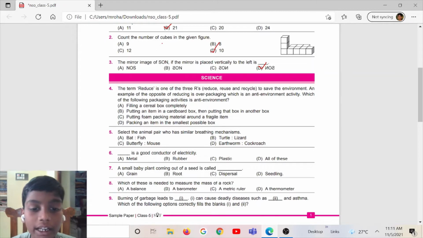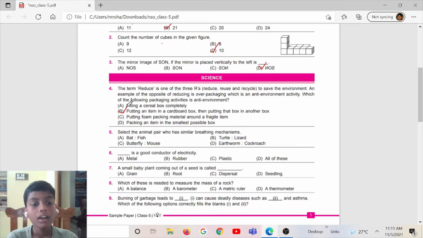Option B, putting an item in a cardboard box, then putting that box in another box. Option C, putting foam packing material around a fragile item. Option D, packing an item in the smallest possible box. And the correct answer is option B, putting an item in a cardboard box, then putting that box in another box.